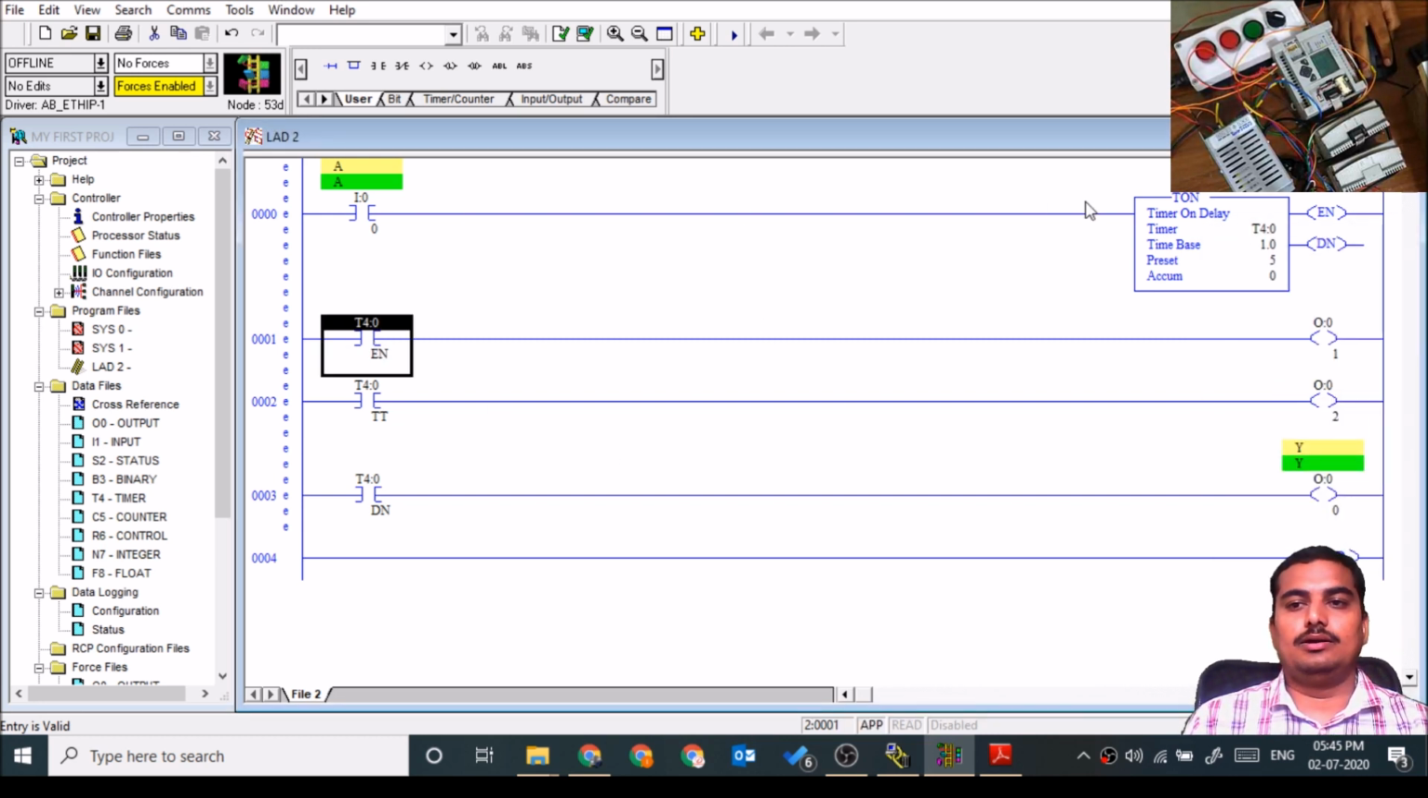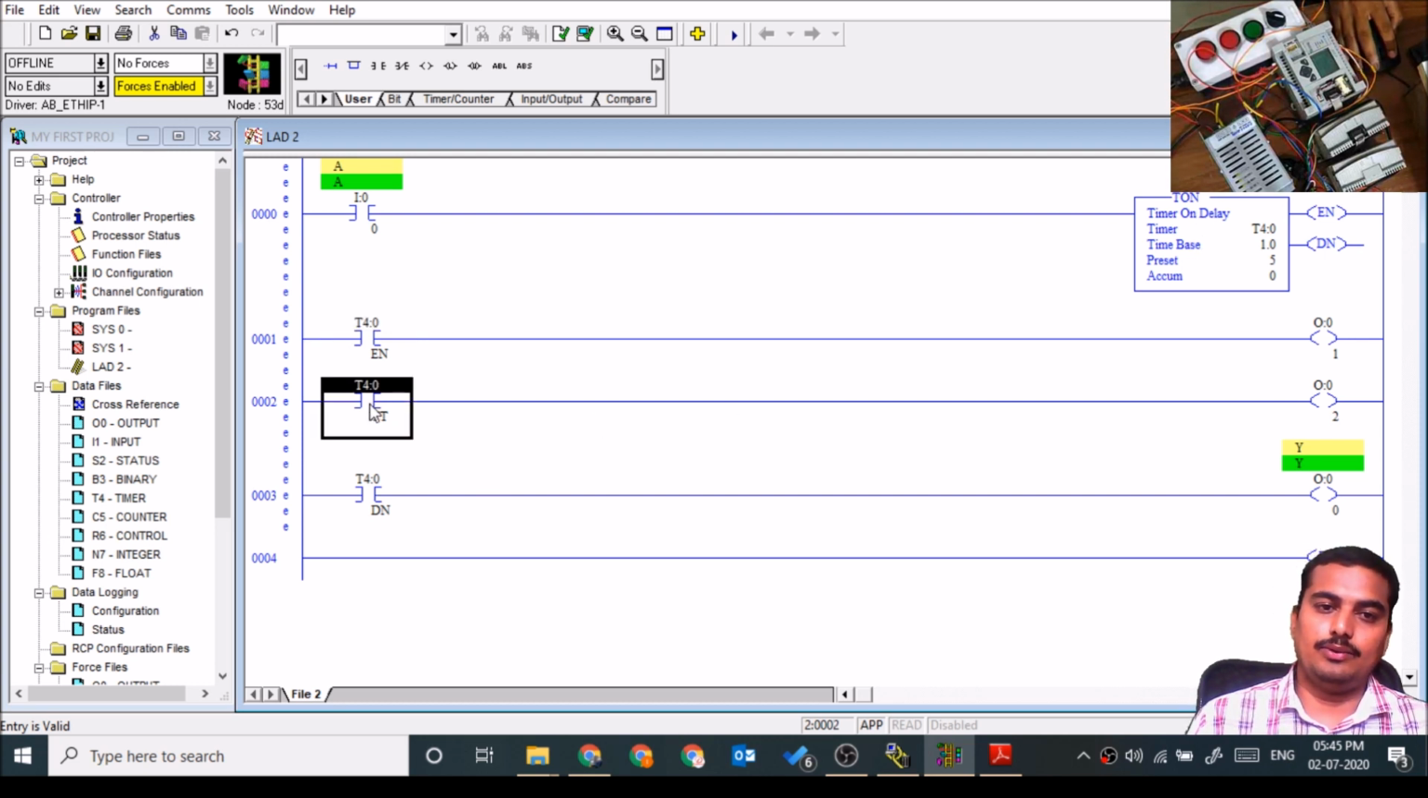Enable bit is nothing but the input of a timer. Here this I:0.0/0, if healthy, then the EN bit will be healthy. Then the TT bit is timer timing. We can treat this as an interval timer. Whenever the accumulator is counting, or the timer is counting, the TT bit will be on. When the accumulator reaches the preset value, the done bit will be on.